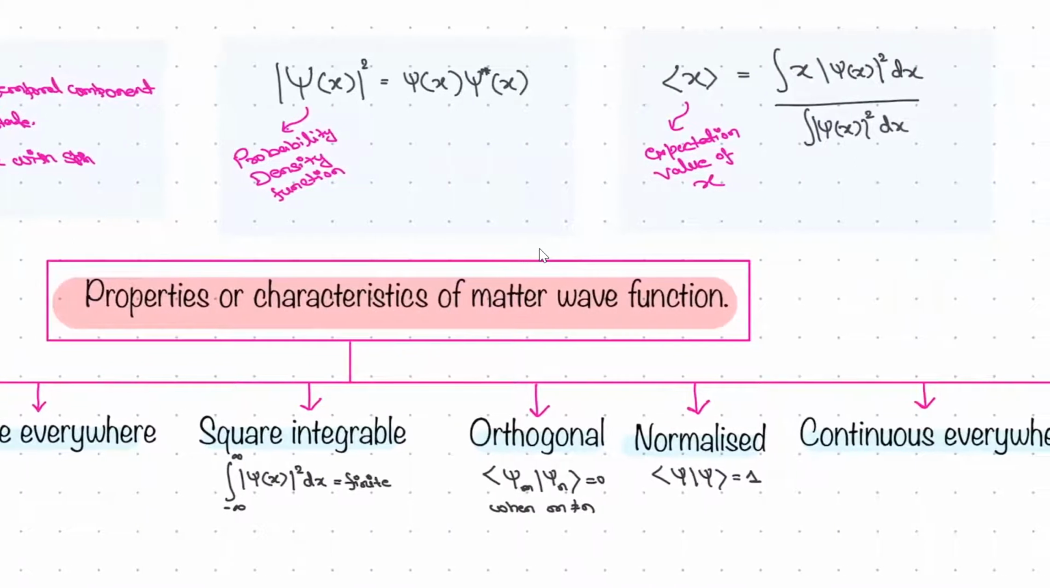This is the probability density function, right? Psi into psi star of x. Psi star is basically what? Complex conjugate of psi of x. This is the expectation value that we have already studied, right? It is something like that.